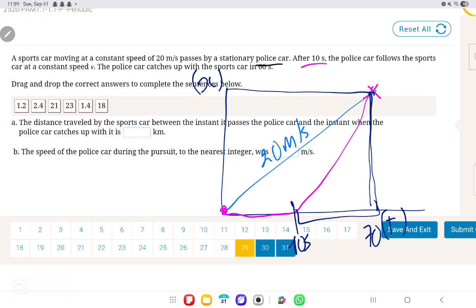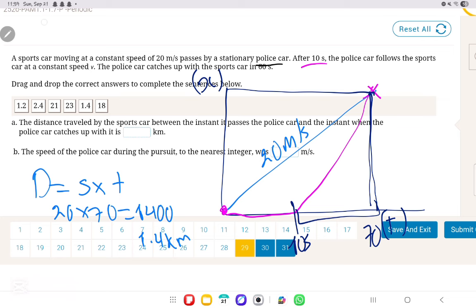First of all, they want us to find the distance traveled by the sports car. Of course, distance is equal to speed multiplied by the time. So the speed in this scenario is 20 times the time, which is 70, so it's 1,400 meters or 1.4 kilometers.